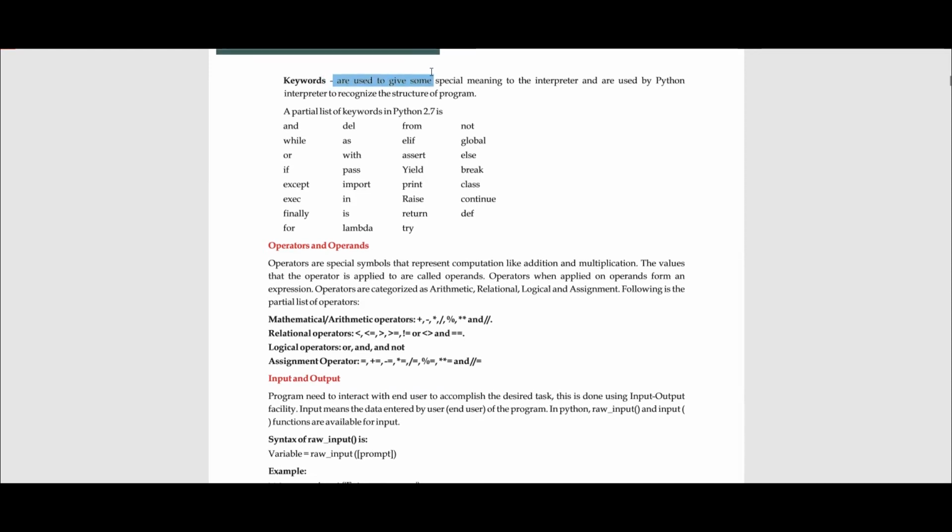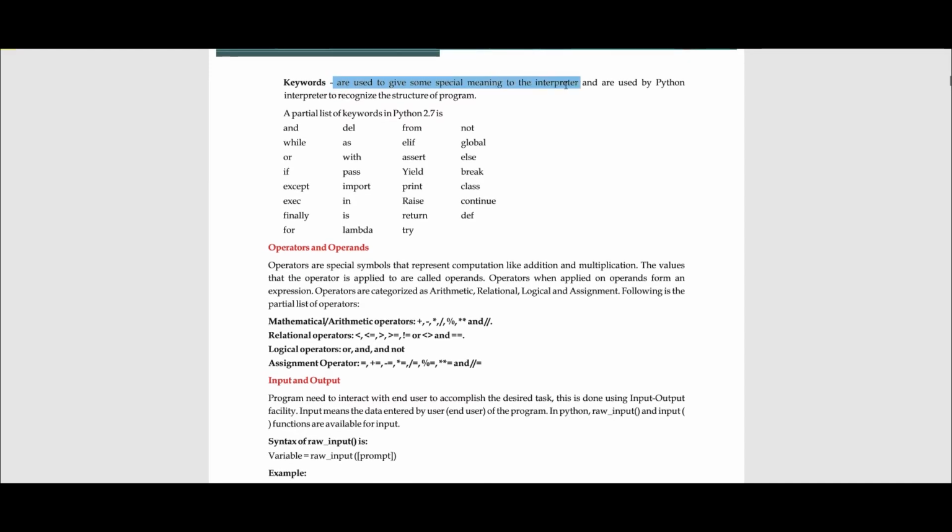The keywords are used to give some special meaning to the interpreter and are used by Python to recognize the structure of the program. Whichever program you write, you will end up writing certain conditional statements and certain loops in it. Now how would Python recognize what you have written? For that, Python needs a certain set of words which are pre-coded in it, and these words are the keywords. By that, it helps the Python interpreter to understand the structure of the program.